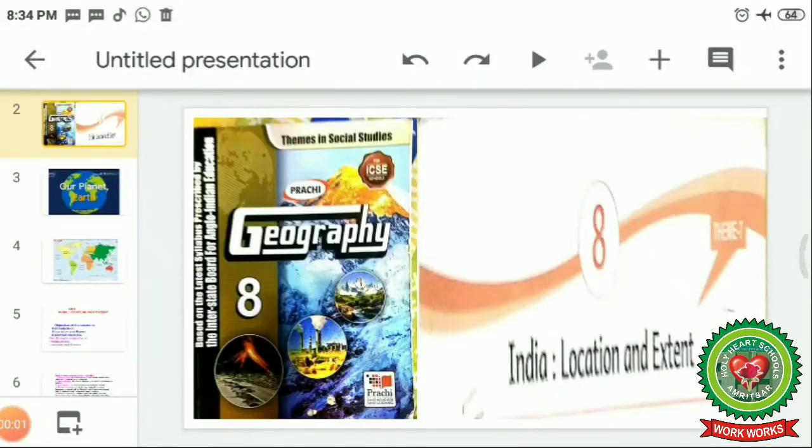Good morning, children. Today we are going to start with a new lesson of geography of class 8. Lesson is India, location and extent. In this we are going to study about India in detail.